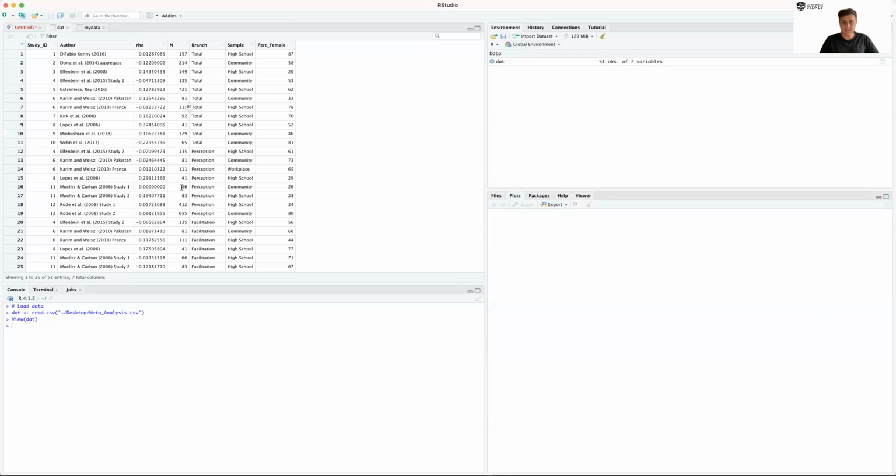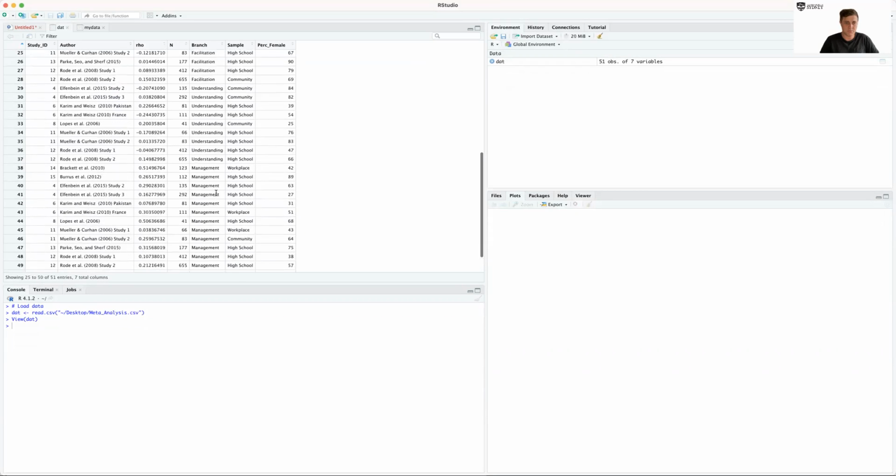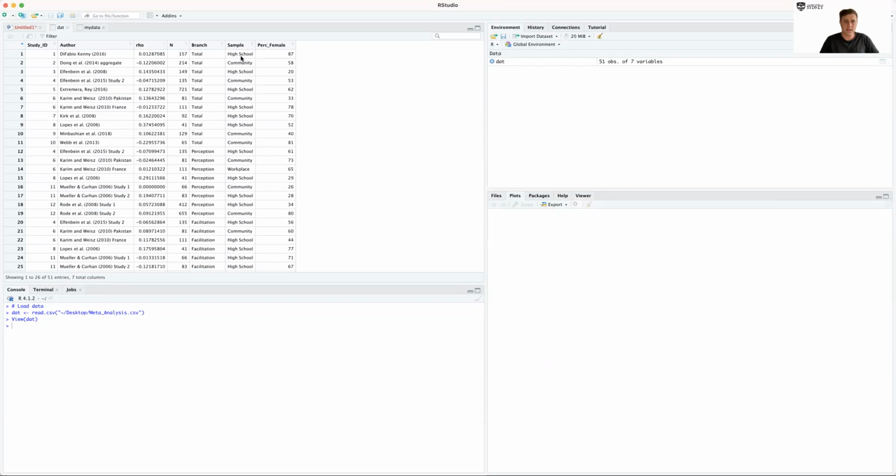N is the sample size for each of these studies. And we have the branch of emotional intelligence, so total EI, the perception, facilitation, understanding, and management branches. We have the sample. This sample column is actually completely made up. I just made it up for demonstration purposes. I think in the actual paper, they're almost all university samples, from memory. So I've just made this column up to make it a little bit more balanced.